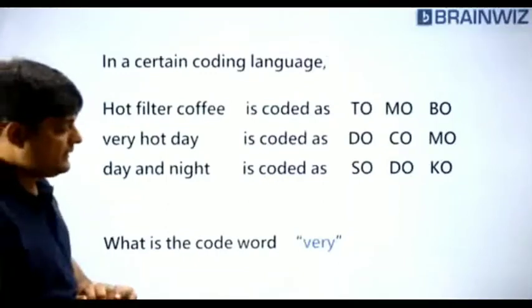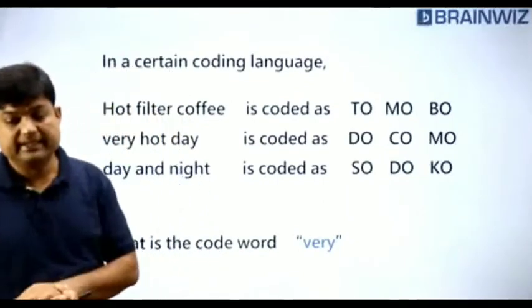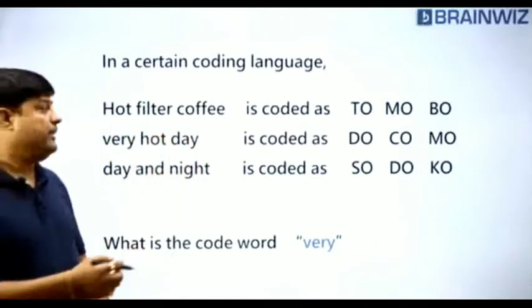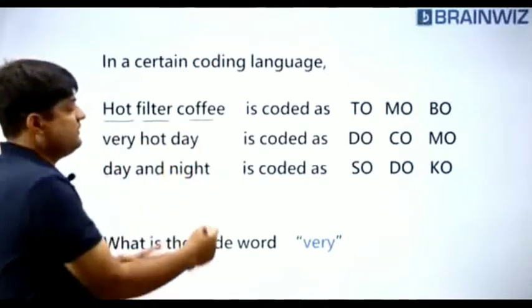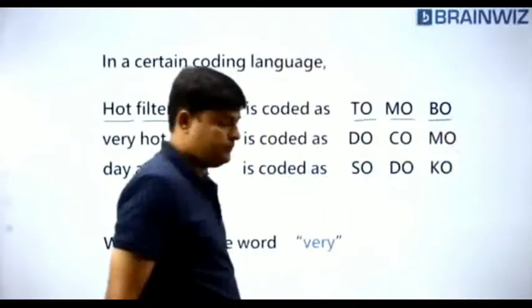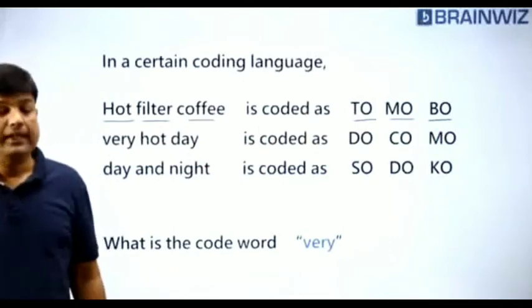Here, this is another model. This is another model. Everybody on the board now here. Hot filter coffee. How many words? Hot filter coffee, 3 words, are coded like this: Tomobo. Hot filter coffee is Tomobo.